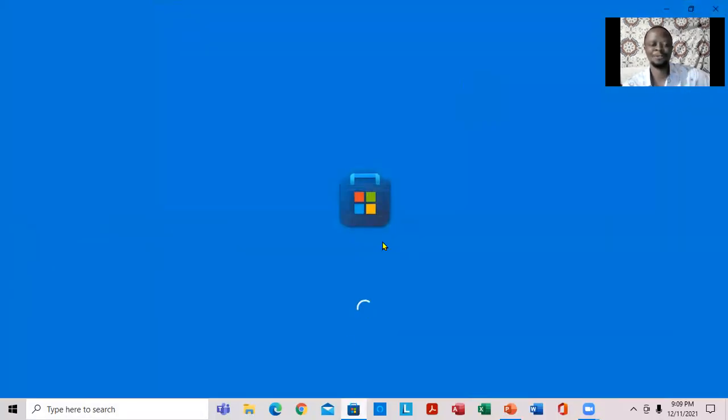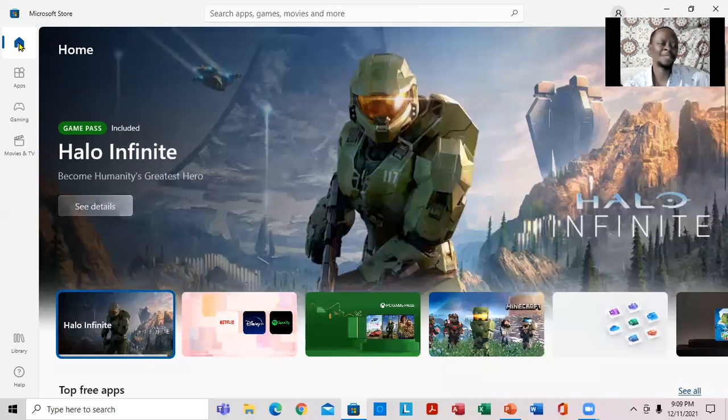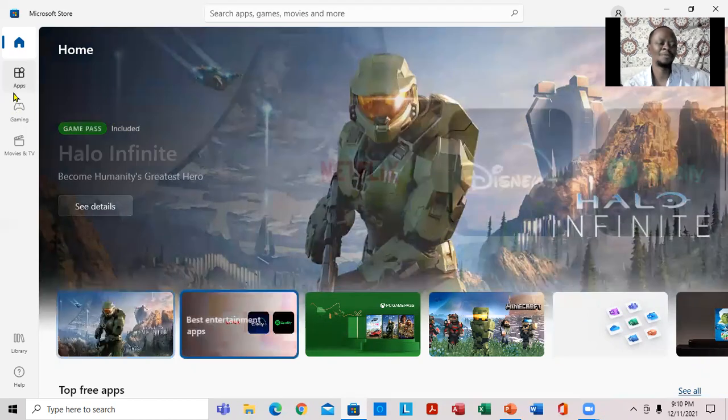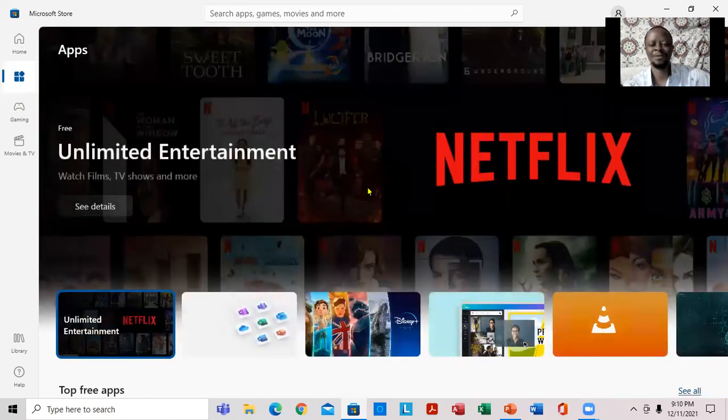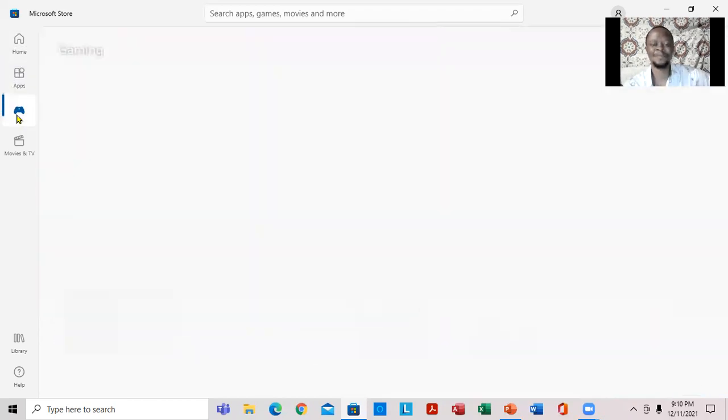If you notice, it's actually showing up here. So if you notice to the left right here, this is Home. This is the home page, apps, games, and movies. So if I click on apps, notice it brings up all of these sections here. If I click on games, this is what comes up, and this is movies.